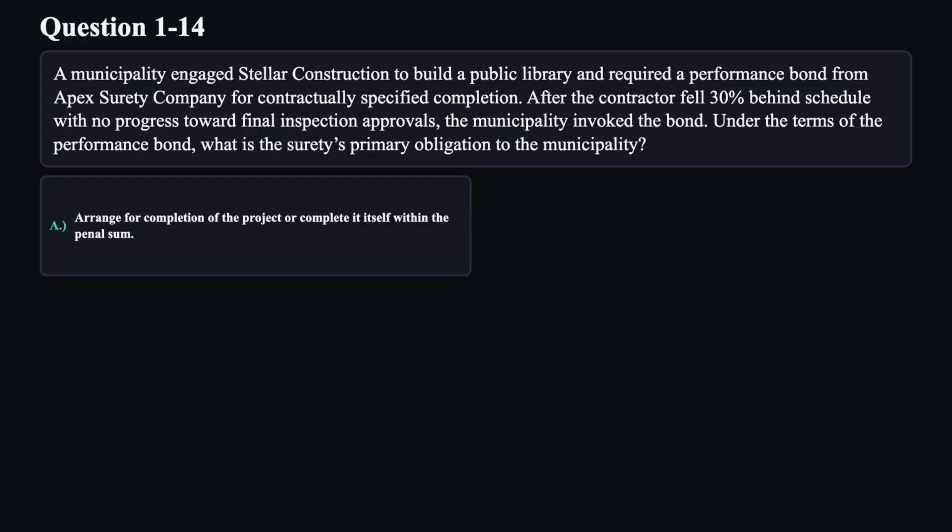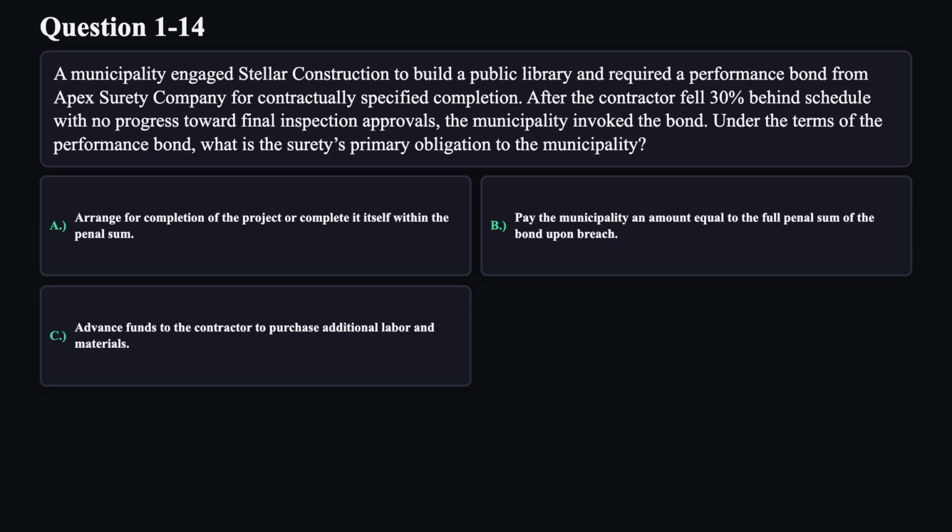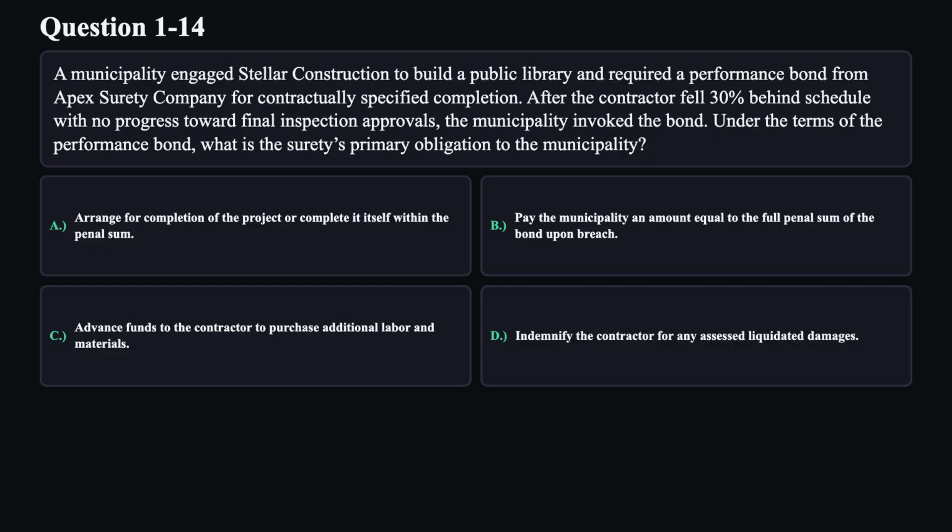A. Arrange for completion of the project or complete it itself within the penal sum. B. Pay the municipality an amount equal to the full penal sum of the bond upon breach. C. Advance funds to the contractor to purchase additional labor and materials. D. Indemnify the contractor for any assessed liquidated damages.